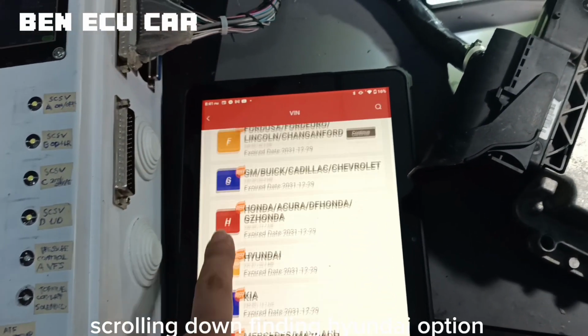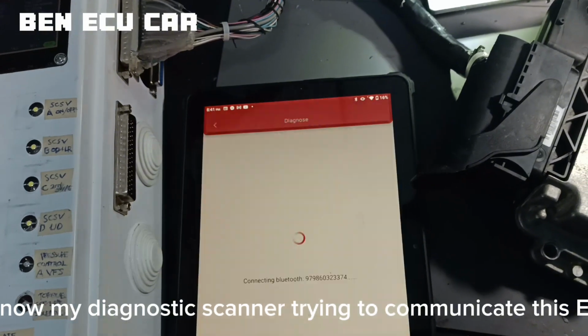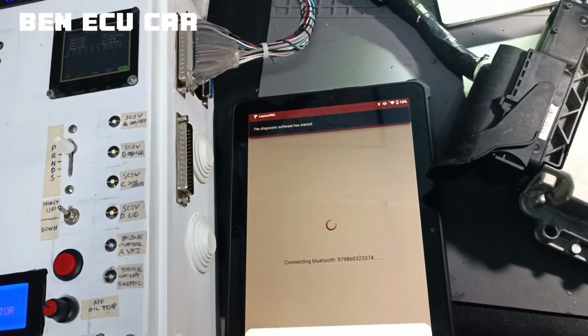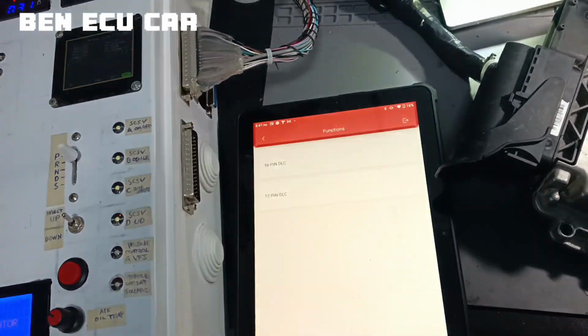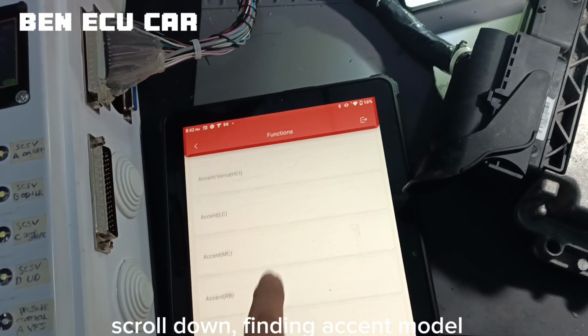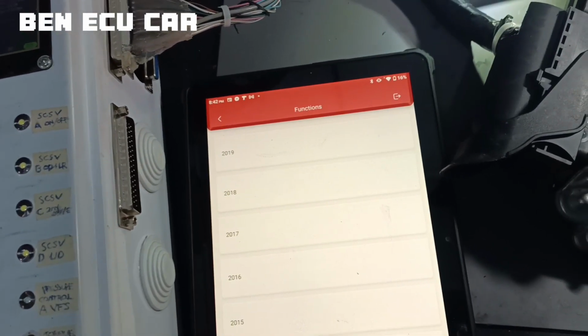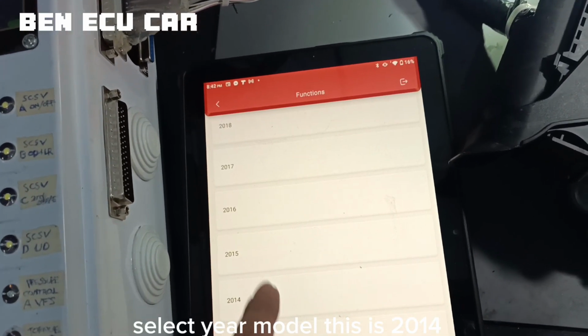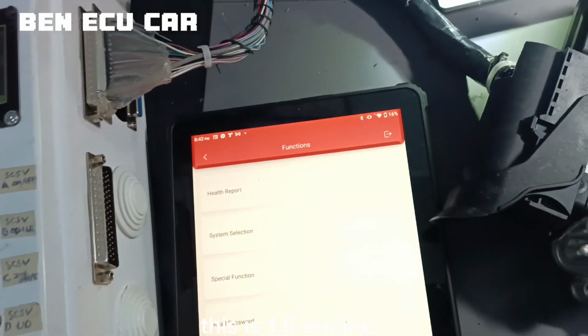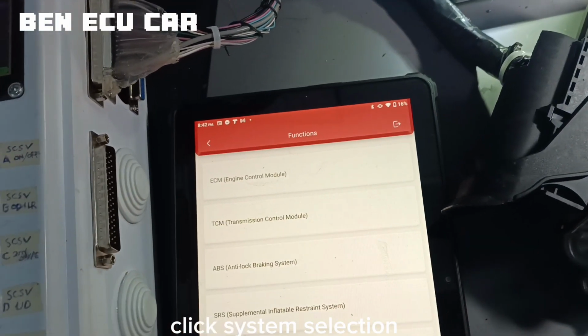Scrolling down, finding the Hyundai option. And now my diagnostic scanner is trying to communicate with this ECU. Scroll down, finding the Accent model. Select the year model, this is 2014. This is the 1.6 engine. Click system selection.